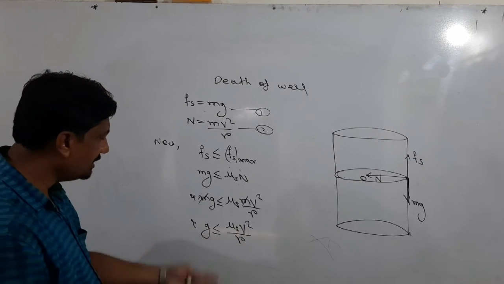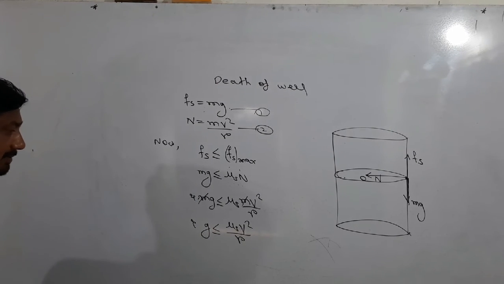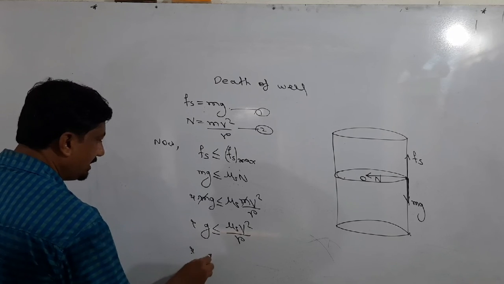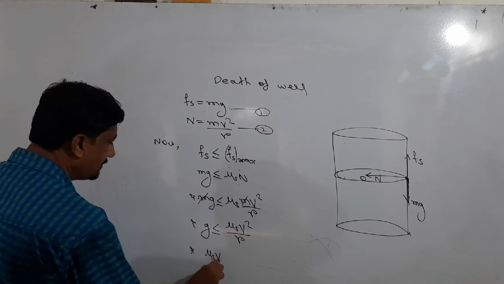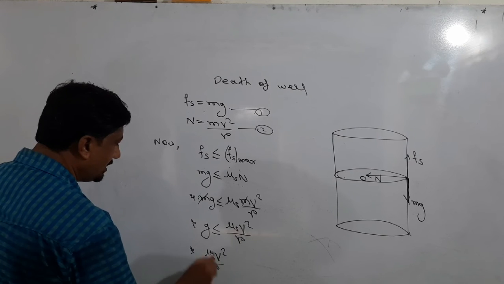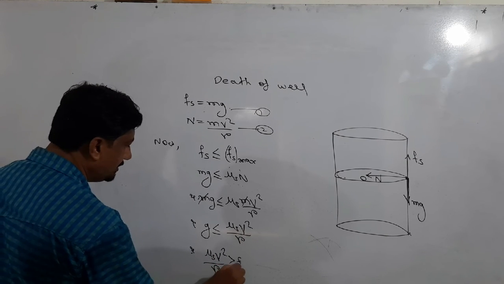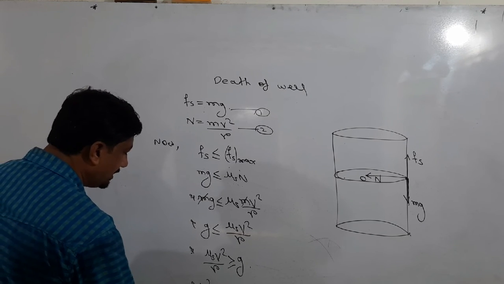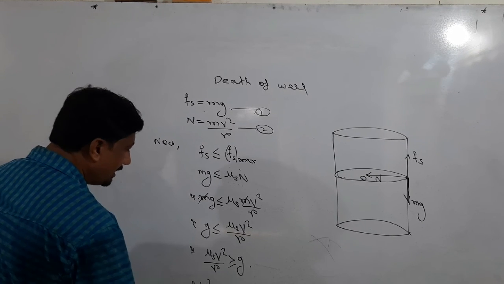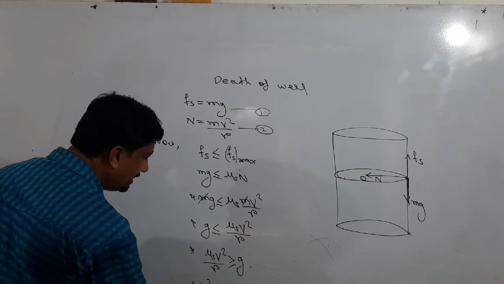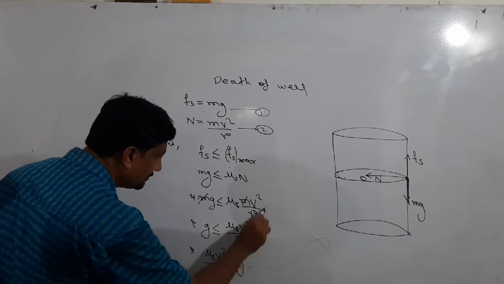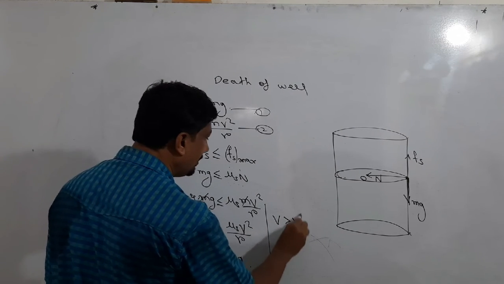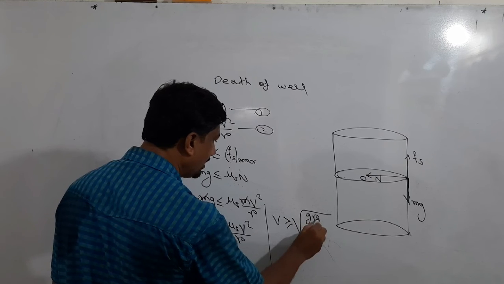Less-than-or-equal-to signs are often confusing, so for better simplicity I can reverse this: mu s v square upon r is greater than or equal to g. Now find the expression for velocity. v square is greater than or equal to gr upon mu s, and v is greater than or equal to under root of gr upon mu s.